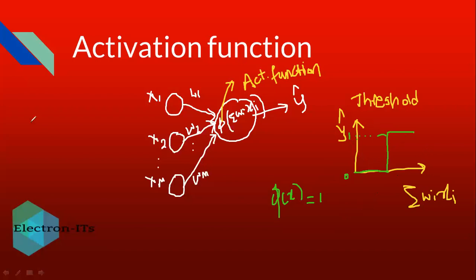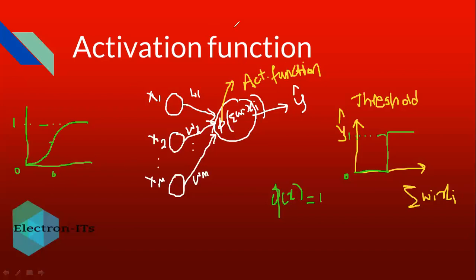So this is how the threshold function works. Similarly, we have the sigmoid function as an activation function, in which the graph will be an S-shaped curve, where your output ranges from 0 to 1. So this is the maximum value 1 and the minimum value is 0.